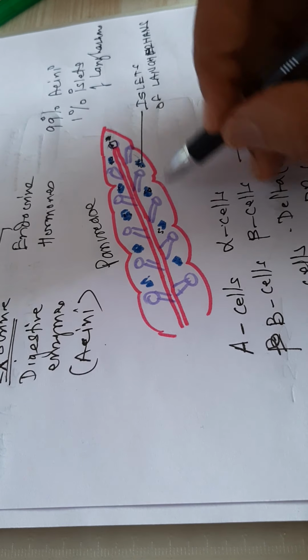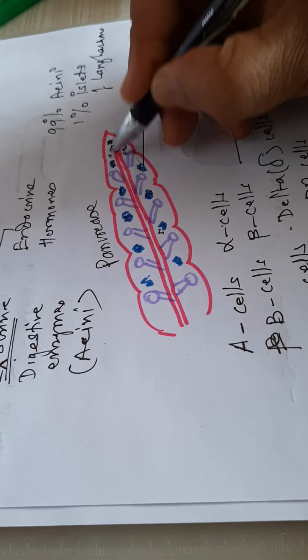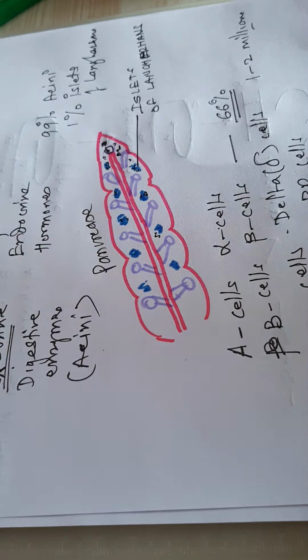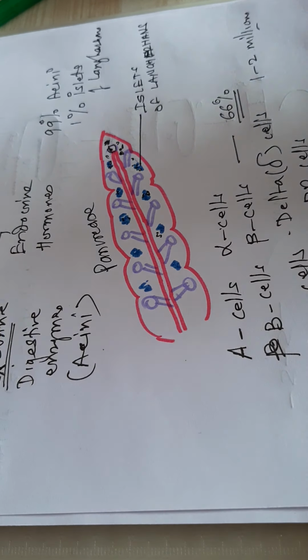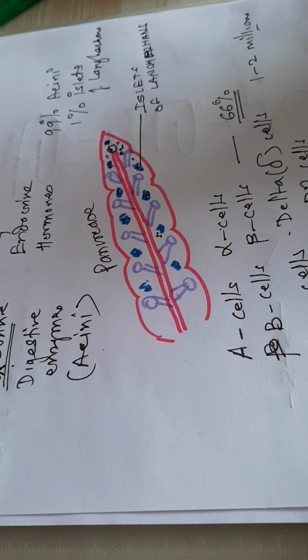They are scattered in between the acini. Most of the islets of Langerhans are present at the tip of the pancreas.